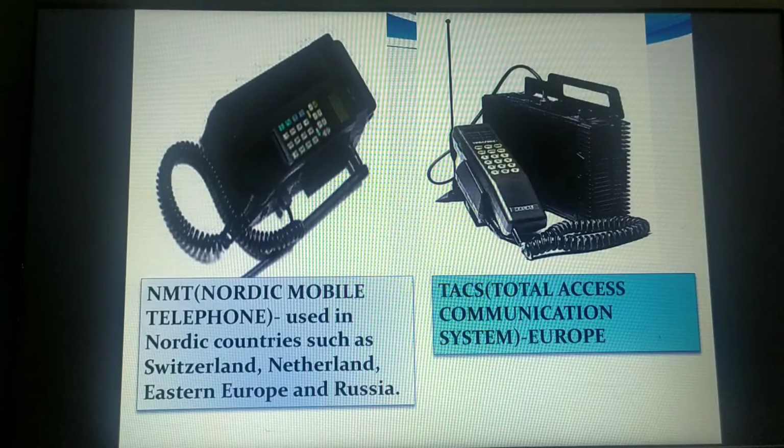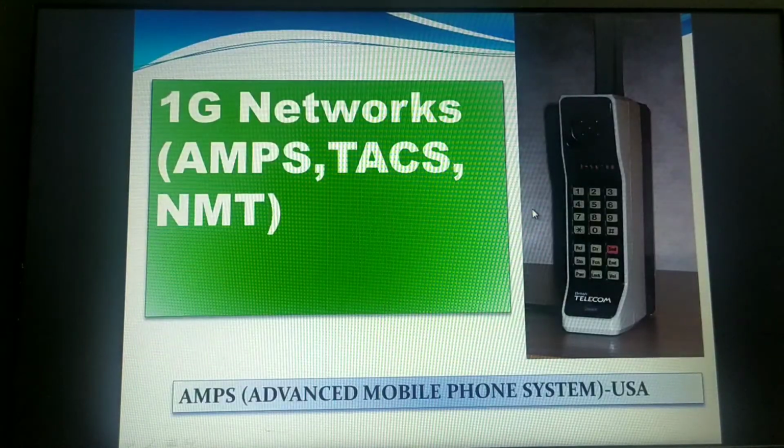So then only the communication will happen, isn't it? If they are incompatible with each other, no communication would take place. That is why these three different mobile cellular networks failed in order to have interoperable communications between the different countries.